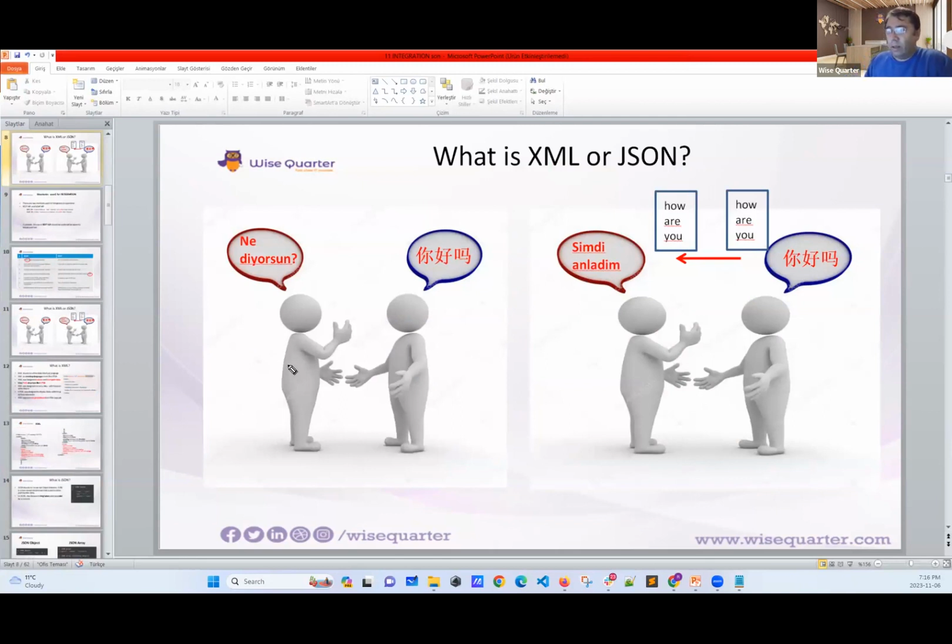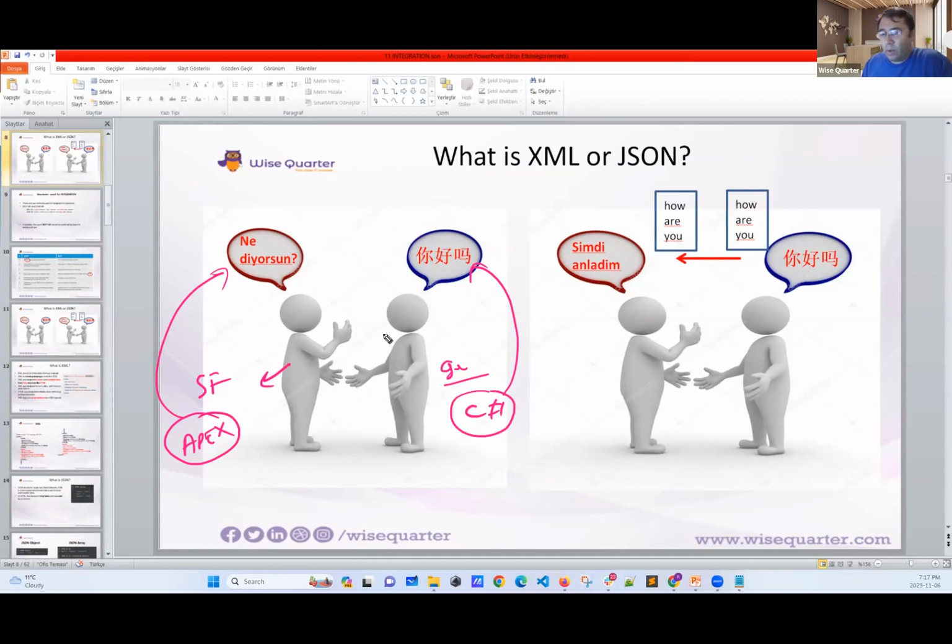What does this mean? Now, let's assume this is Salesforce, and the language of Salesforce is called Apex. I don't know, maybe Google Map has a different language. Let's go with C#, I'm just making it up. Now, they want to talk with each other, right? They have to interact. Now, one will talk in Apex, the other will talk in C#, which means they cannot communicate. To solve this problem, computer scientists said, okay, now we need to create a common language between two systems.